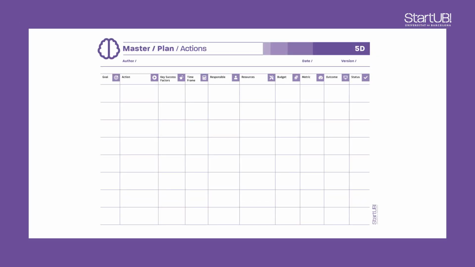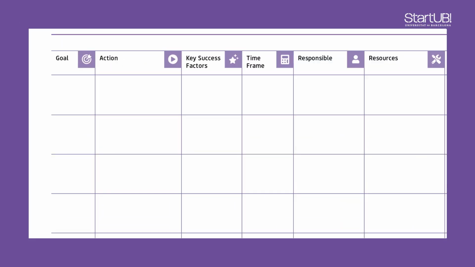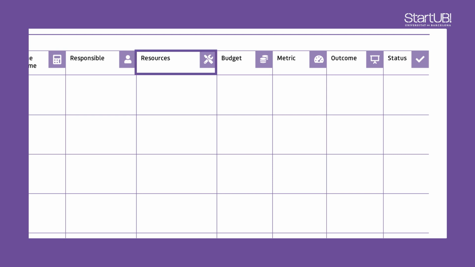Let's have a look at the master plan actions. In your action plan, you will first derive specific actions from your goals. Remember that there might be more than one specific action associated with each goal. Once the actions are defined, identify the key success factors, the time frame for implementation, and the person responsible for the action to be deployed. Additionally, you must detect the key resources necessary to implement the action and estimate a budget for it.